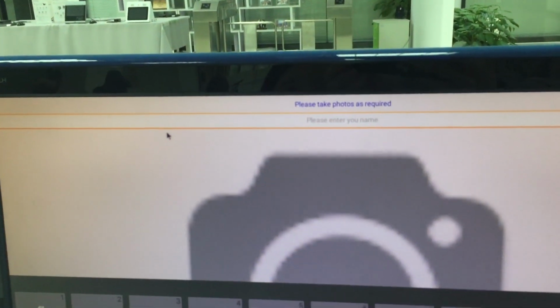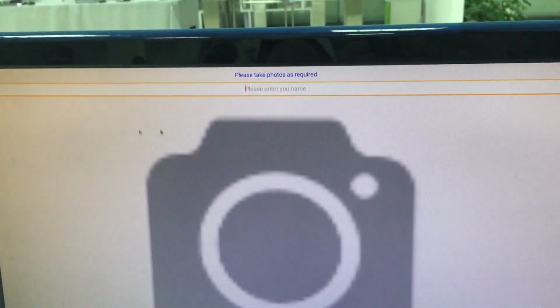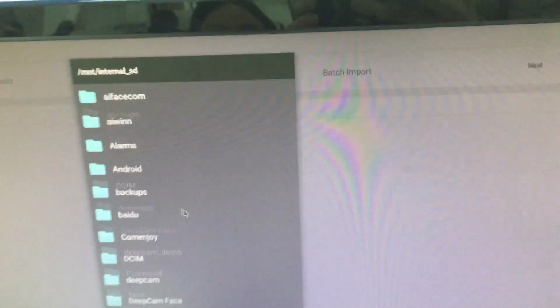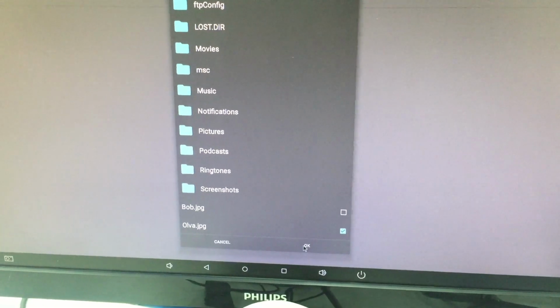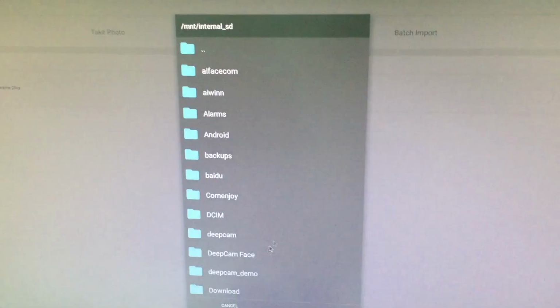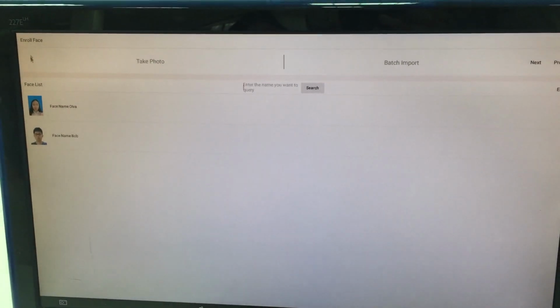Face management. To add face to the database, there are two ways. These ways lead to a USB camera. So now we choose the batch input to add face. Click batch input. Choose the face. We choose the Bull and Oval. It's like this. After finishing, it shows a screen.